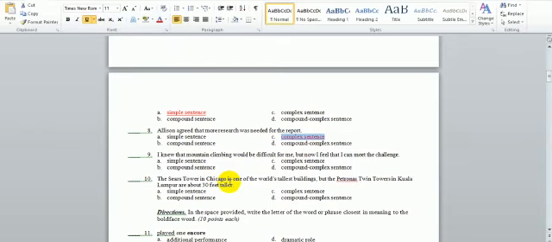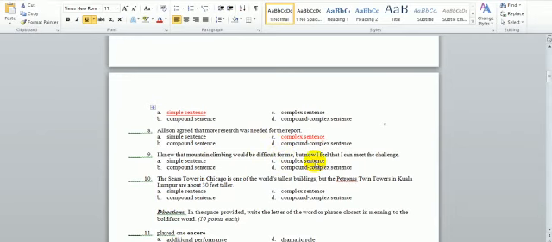I knew that mountain climbing would be difficult for me, but now I feel that I can meet the challenge. Let's also identify each clause here in the sentence. I knew that mountain climbing would be difficult for me. Here we have an independent clause, I knew, and we have a subordinate clause, which is that mountain climbing.